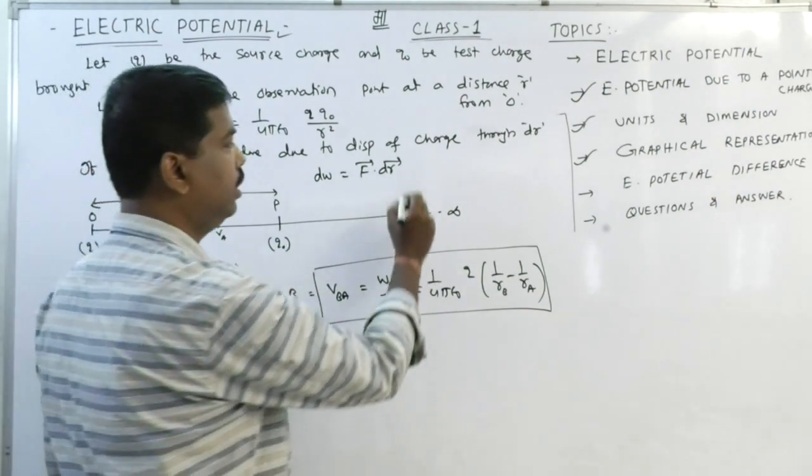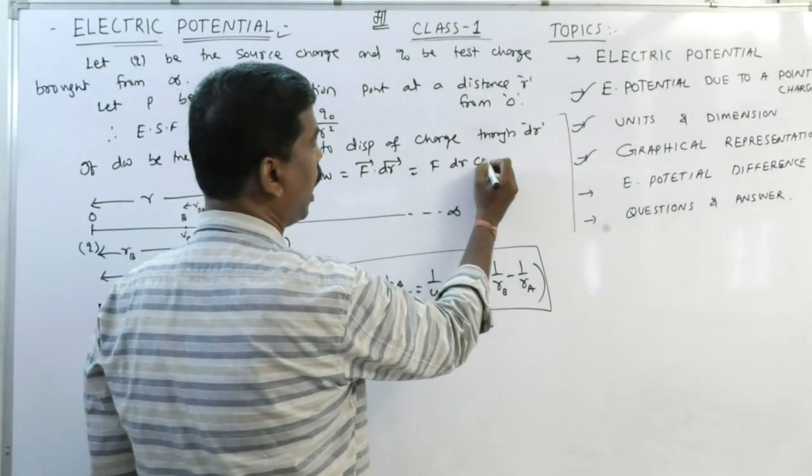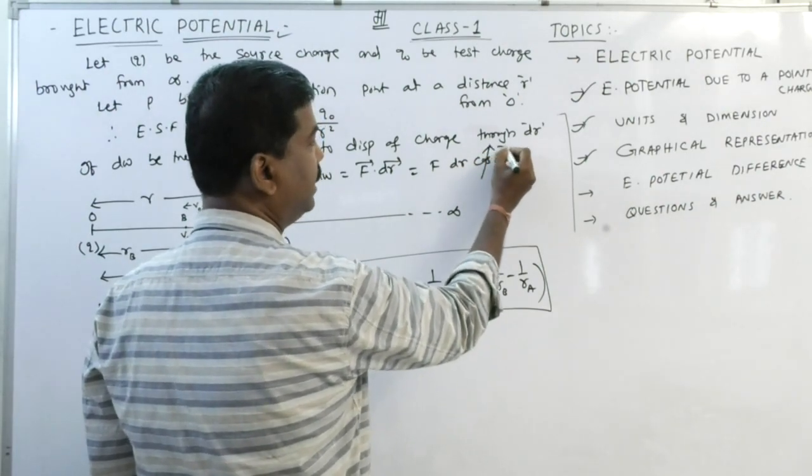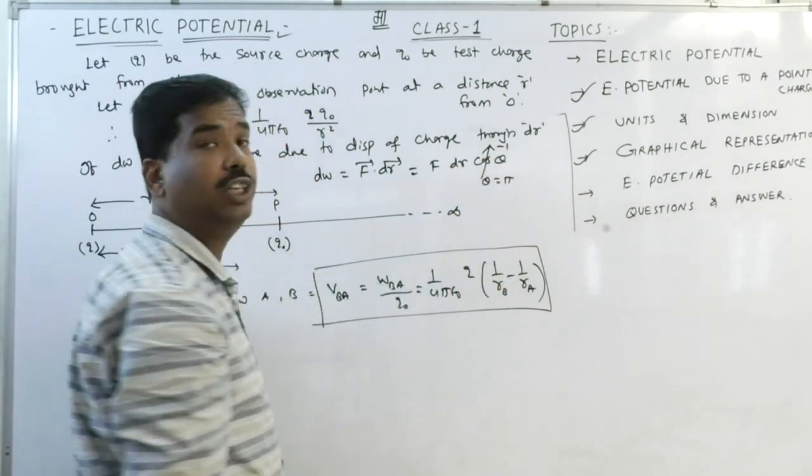That is F dr cos theta, which is again minus 1 because theta is equal to pi.